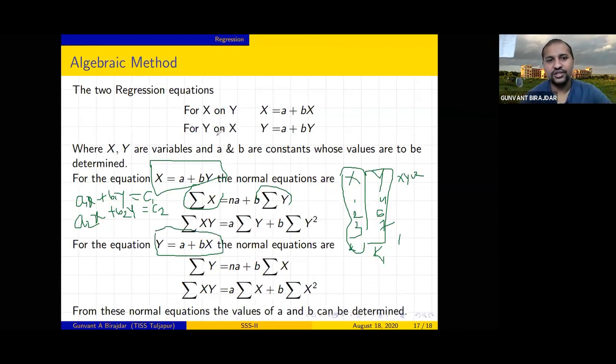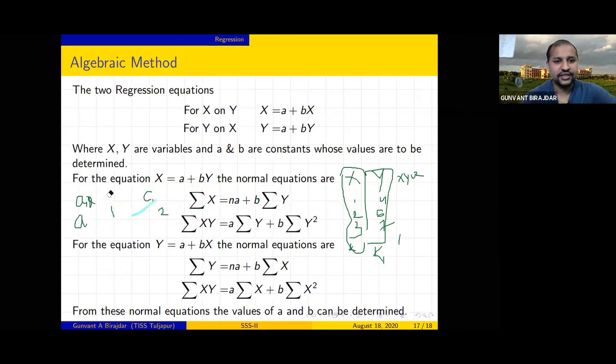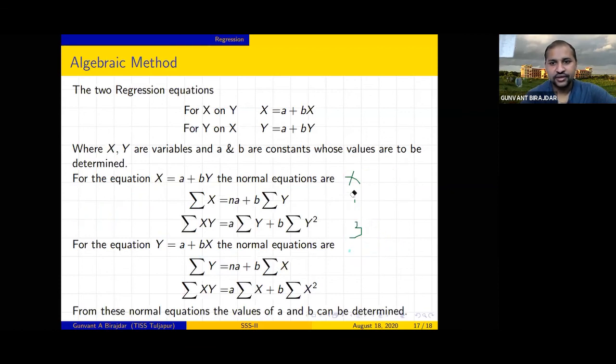In this way, by using this method, we can get the two different regression equations. Is it clear?